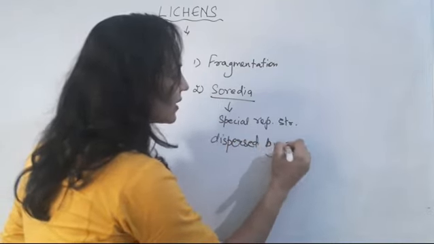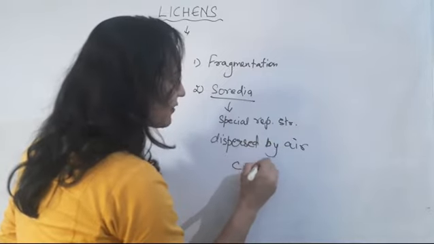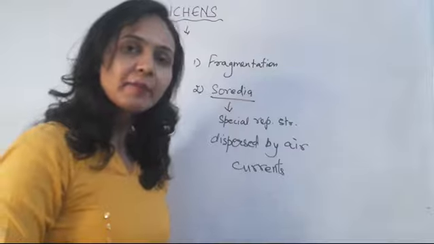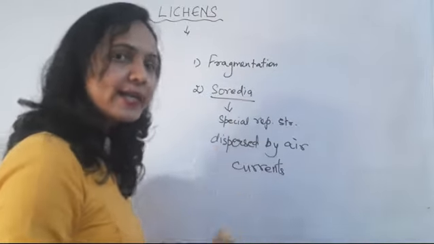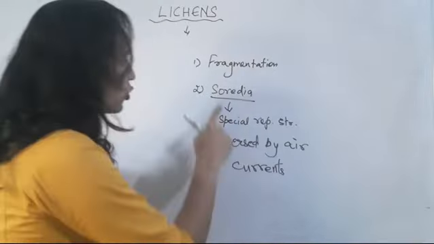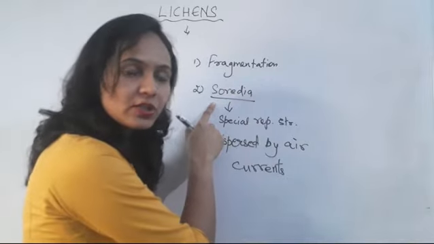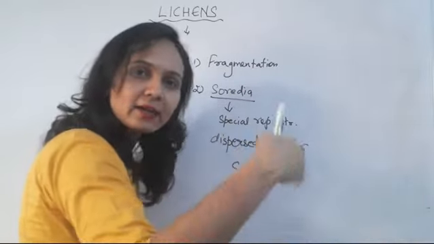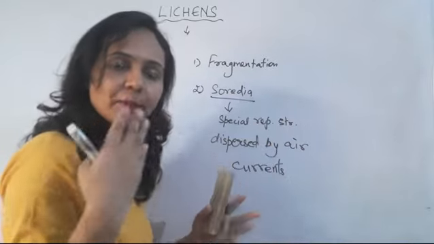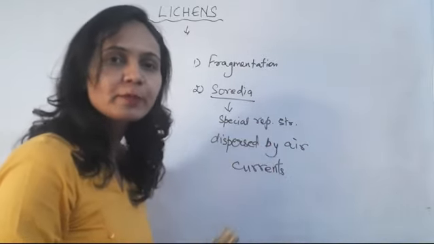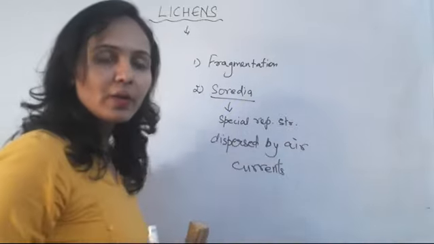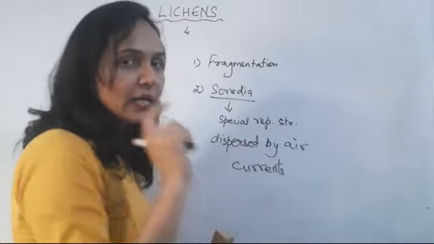There they find a suitable substratum and suitable environment for growth, so again lichens are formed. Clear? That's all about the reproduction of lichens.